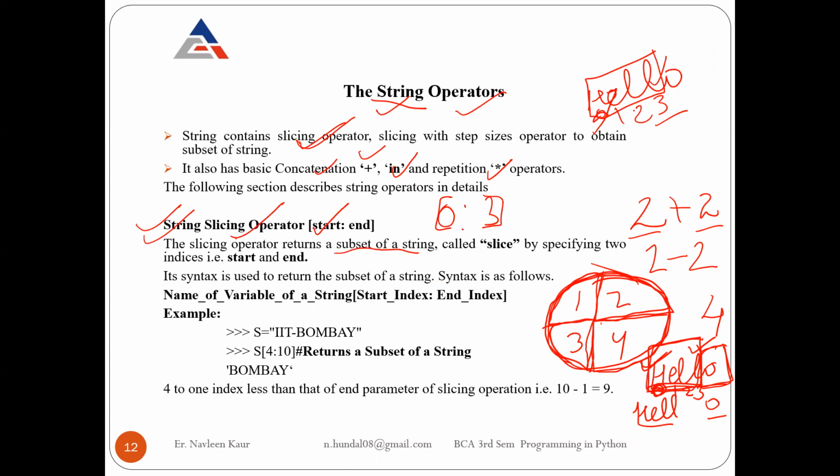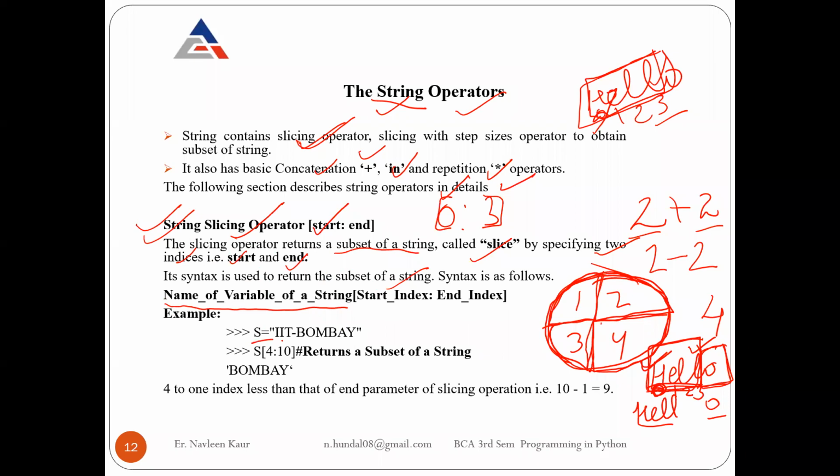If you have a bigger string hello, this hell is a subset of it, a small part of it, and we call it a slice. You get the slice by specifying 2 indexes, the start index and the end index: start from 0, end at 3. Its syntax is used to return the subset of a string. So first of all, you write the name of the variable of a string.